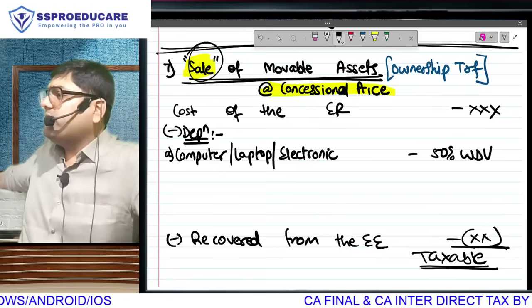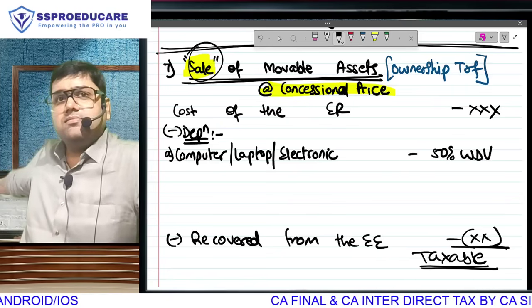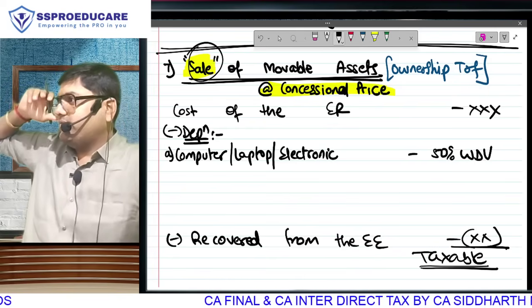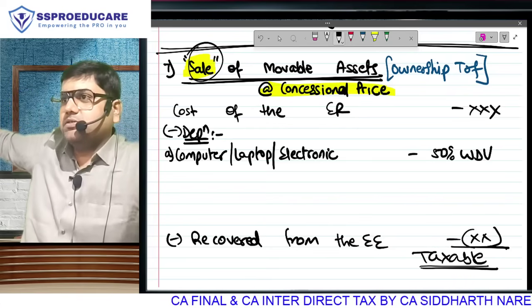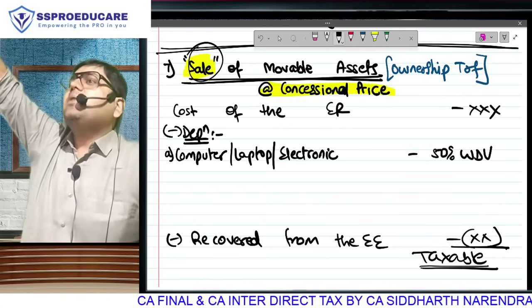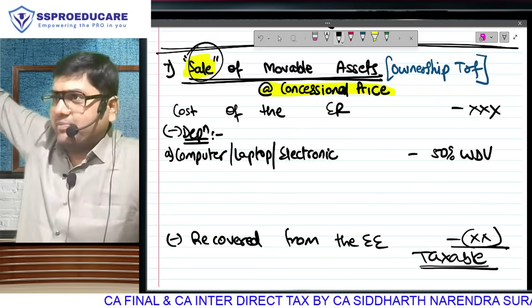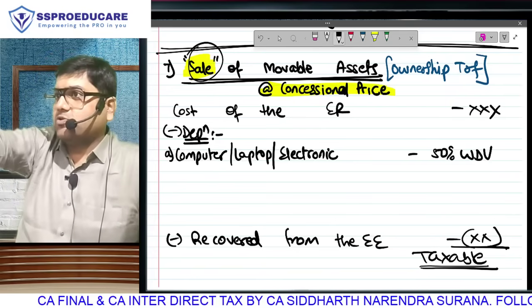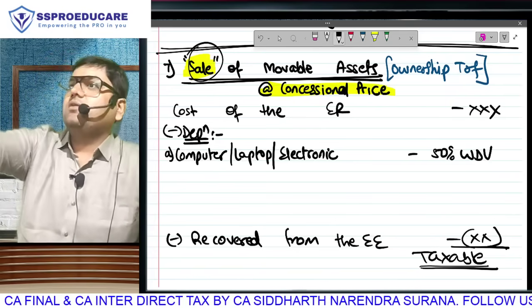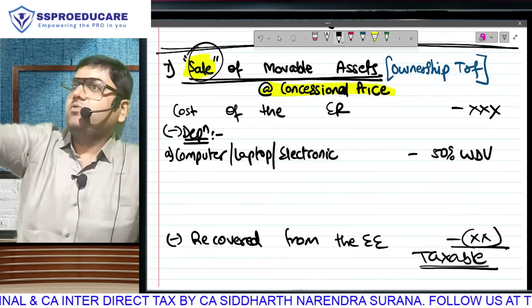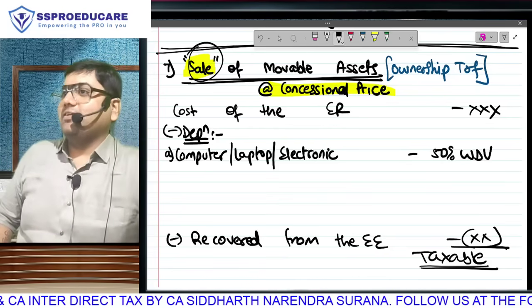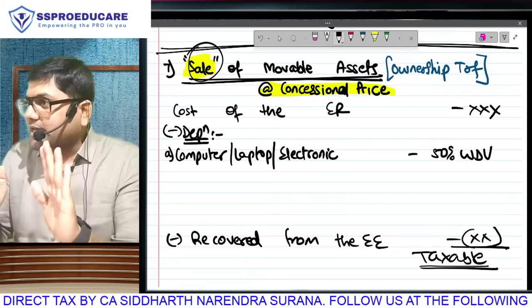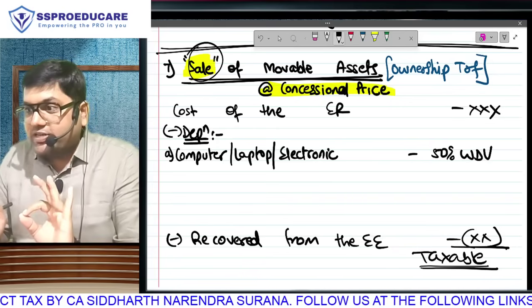If you don't know WDV, written down value, the reducing balance method, then 11th standard lectures are going on at the other center. You may go and attend. Has anybody moved from science to commerce? Don't go and search, no bro, the science classes are going on in the next building. Be interested in yourself. Did you move from science to commerce? No, not him, the one at the back, the one with the kid. Anybody move from science to commerce? You know the reducing balance method and straight line method. I don't have to waste time making you understand.